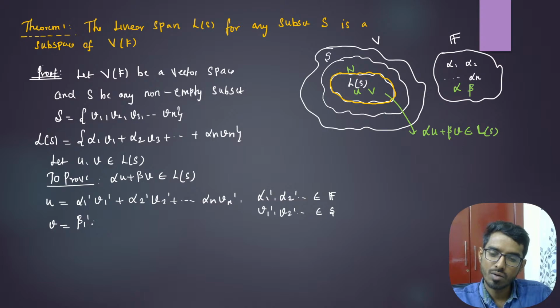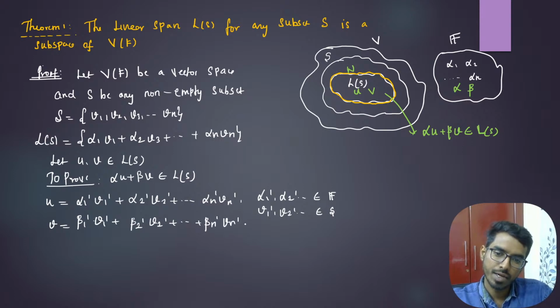Let v be beta 1 dash v1 dash, beta 2 dash v2 dash, and so on up to beta n dash vn dash. These beta 1 dash, beta 2 dash, and so on all belong to the field F.